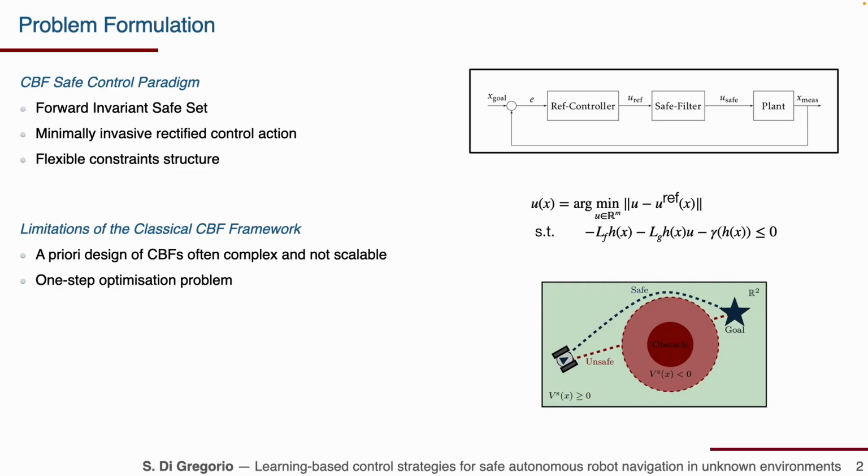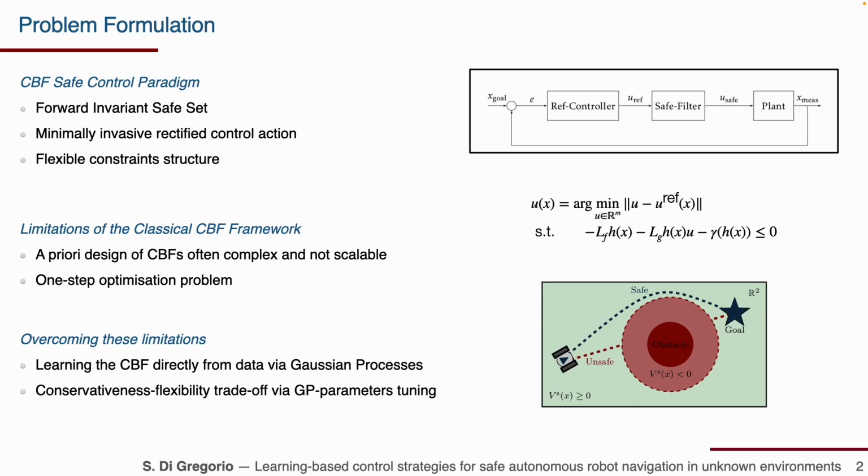only partially observed. To overcome these limitations, in the thesis, the control barrier function is designed directly by conditioning a Gaussian process on sensor data collected online. This allows a non-parametric representation of the state constraints, allowing a scalable approach even when many obstacles are present in the environments. Also, by fine-tuning the hyperparameters of the GP, like its length scale and the kernel structure, a trade-off between the conservativeness and the flexibility of the CBF approach can be found.